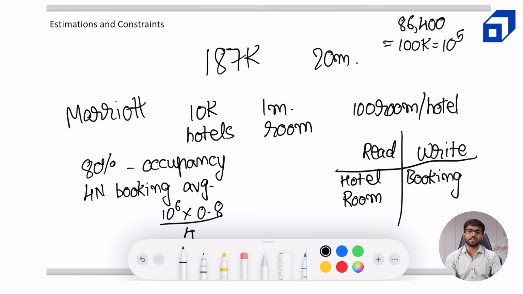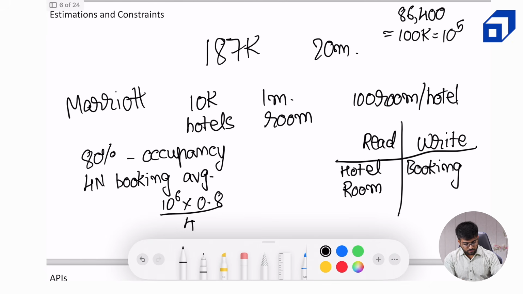Now these numbers are really important. You don't want to miss out. Instead of 10 to the power 5, if you do 10 to the power 4 or 10 to the power 6, it can lead to drastically different types of systems. So make sure that the calculations are as accurate as possible. And we want to divide it by the total number of seconds in a day. So let me just do a quick calculation. So this is 8 divided by 4 and it makes 2 bookings per second.